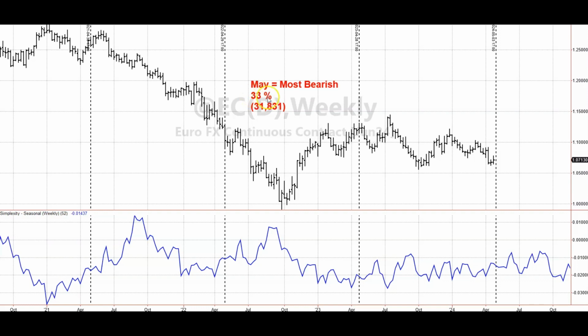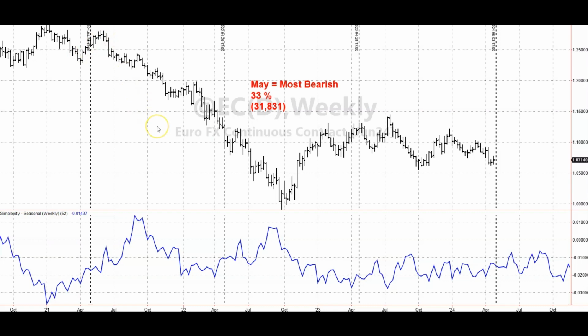We have a 33% winning percentage, which means that Mays finish higher only 33% of the time. So 2 out of every 3 Mays, the euro currency has finished lower and has lost just under $32,000 in value. And if we look at the chart, we see that 2 out of the 3 years shown here, just like the US dollar, played into its seasonal tendency. We have last year finishing lower, year before that finishing lower, but the year before that finishing higher.